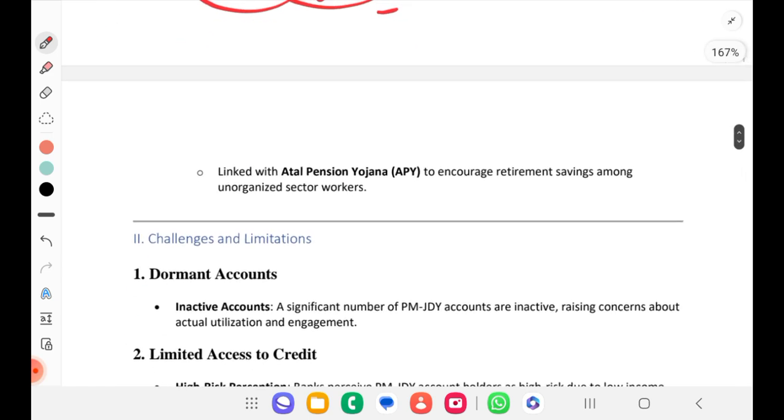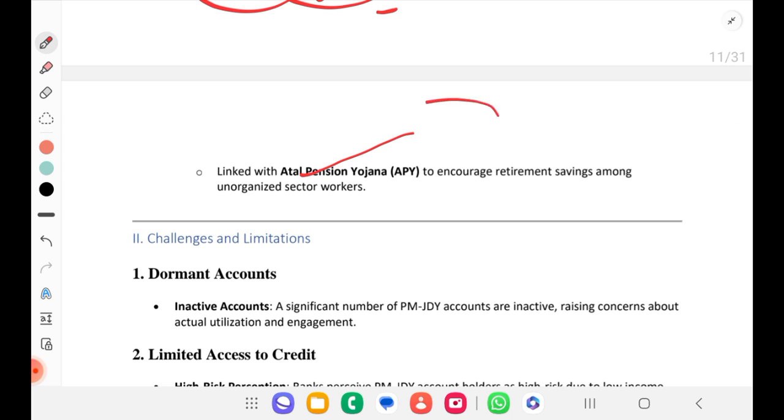One is Suraksha, one is Jeevan Jyoti. And we even have Atal Pension Yojana, and there is news on a new pension scheme, so we have to have a look into it.